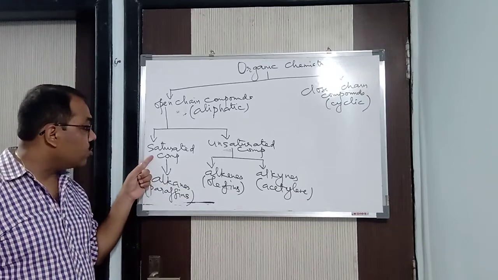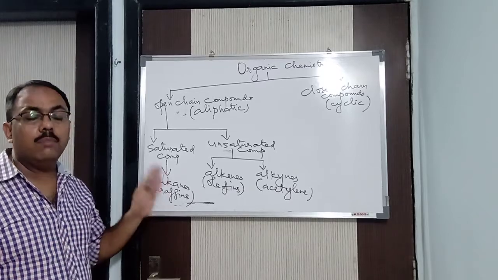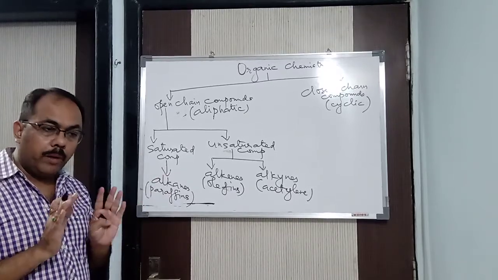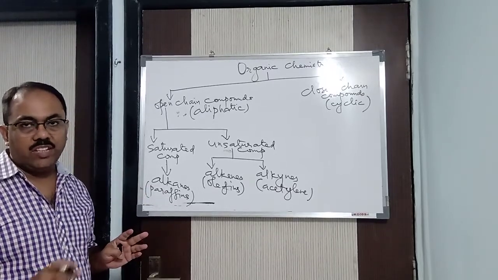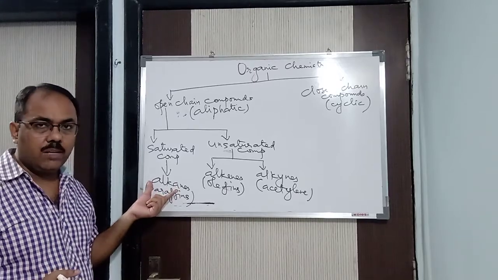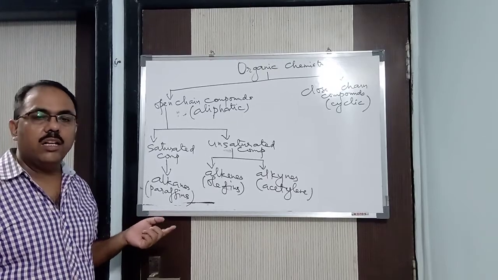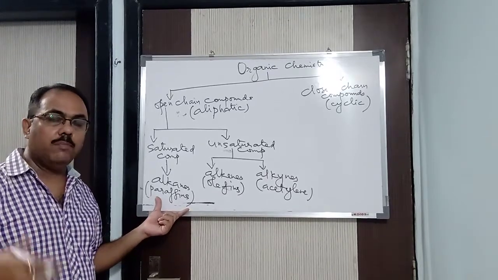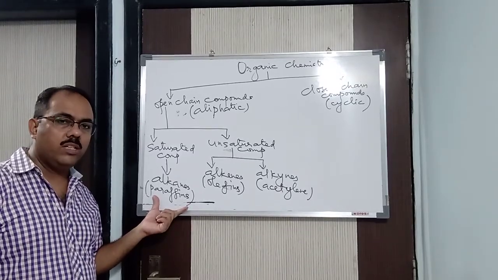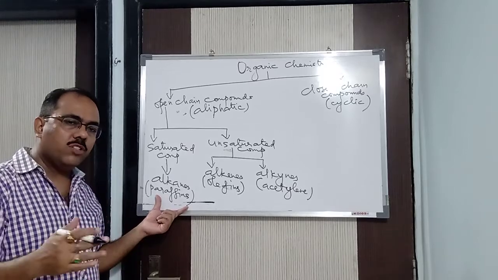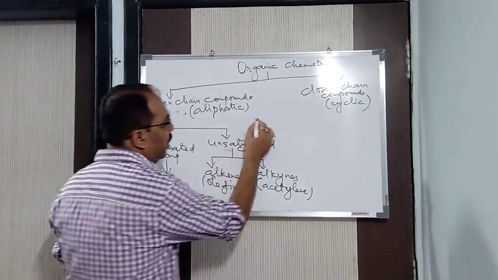Why? Because, as I said, saturated means already it is satisfied. It has got carbon-carbon single bond. Got it? If you need to break the carbon-carbon bond, a large amount of energy is required. For that reason, when you study alkanes, I will tell you at that time, it undergoes substitution reaction. You have studied in the lower classes, in class 10, that alkanes like methane, ethane, propane, butane undergo substitution reaction. Means you cannot add, you can substitute. Suppose you remove hydrogen and in place of that you bring chlorine. Like this reaction you studied in class 10.